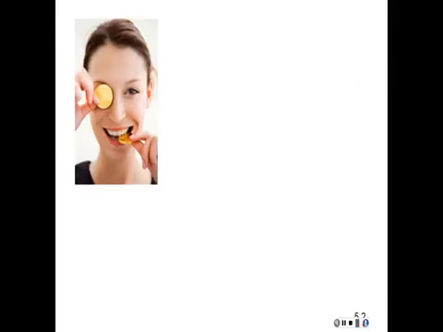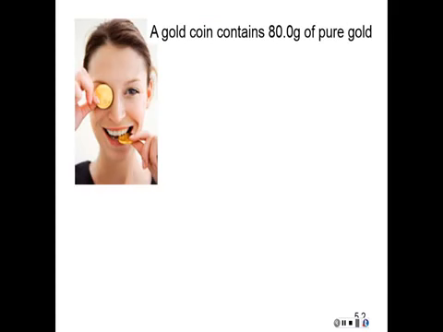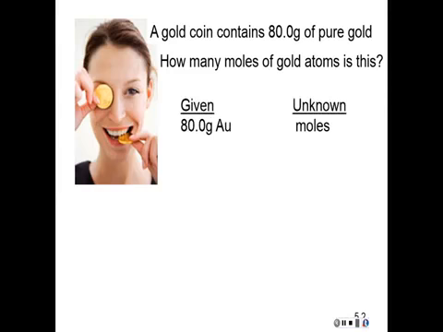So here's an example. A gold coin contains 80.0 grams of pure gold. How many moles of gold atoms is this? So we'll be given grams of gold and we're looking for moles. So what do we need to know about these two? We have to be able to link grams to moles. And so for that we just need the atomic mass. So the atomic mass, which we're now going to call the molar mass, of gold is 197 grams per mole.